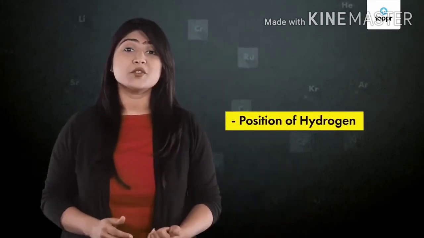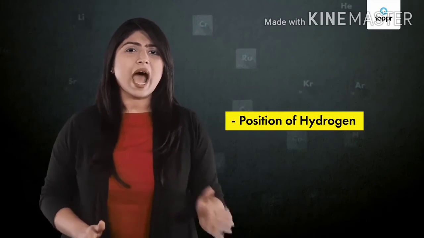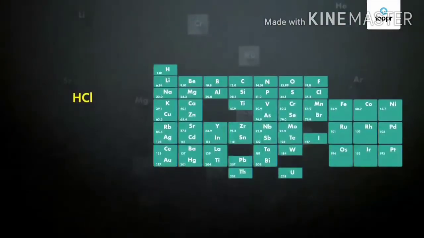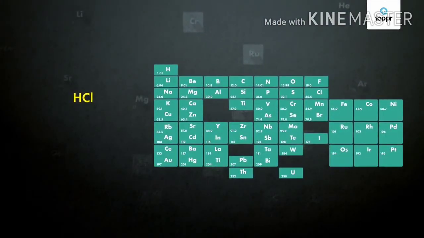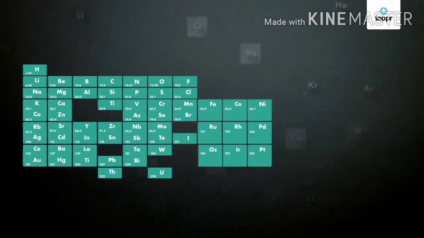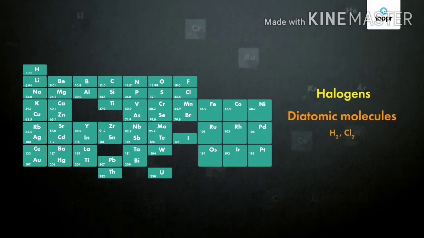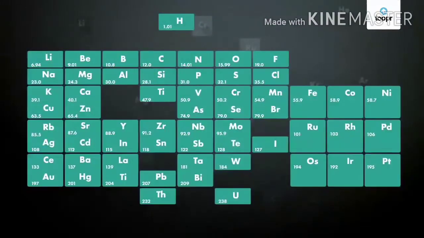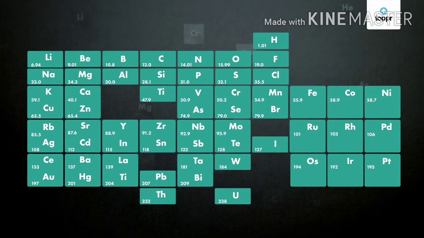And the last limitation is the position of hydrogen. On one hand, hydrogen forms compounds like HCl, which resemble compounds like NaCl formed by alkali metals. On the other hand, hydrogen resembles halogens, since both exist as diatomic molecules. They also form similar kinds of covalent compounds. So where should we place hydrogen? With alkali metals or with halogens? This question was tough to crack.